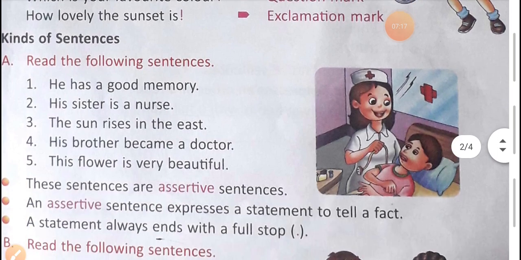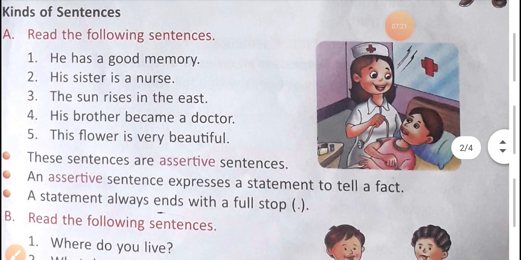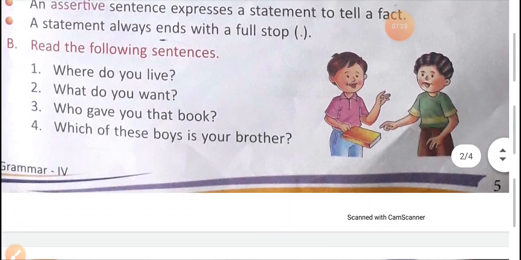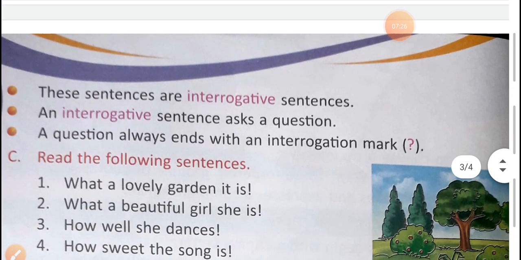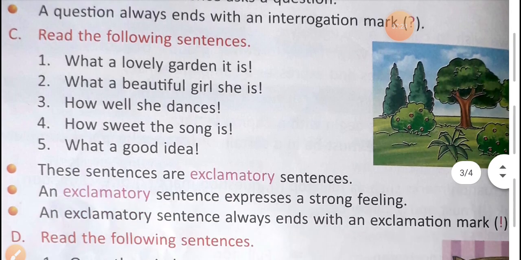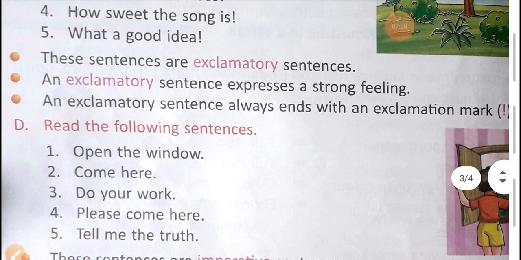Now kinds of sentence, there are 4 kinds of sentences. First one assertive sentence, second one interrogative sentence, third one exclamatory sentence and fourth one imperative sentence.